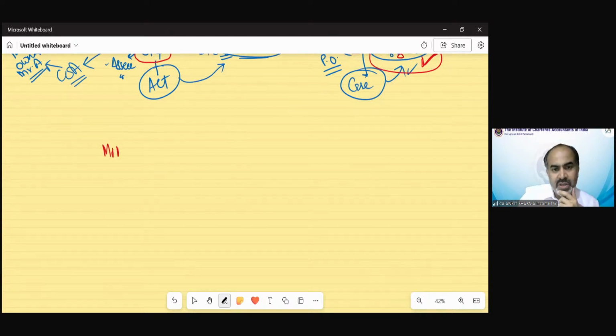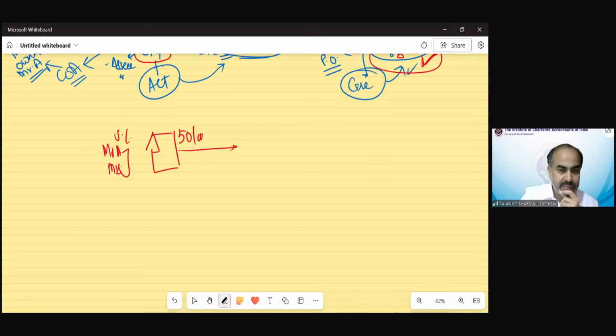So suppose Mr. A and Mrs. A are both senior citizens having a property, and the property value is 50 lakh rupees. In a normal mortgage scheme, if they go to the bank, suppose the bank provides 60 to 70% of the value, like 30 lakh, they will get as a loan.